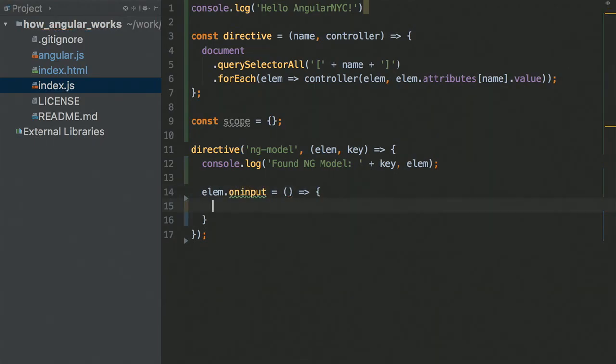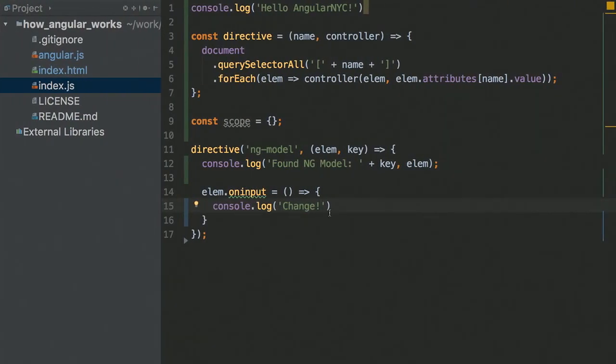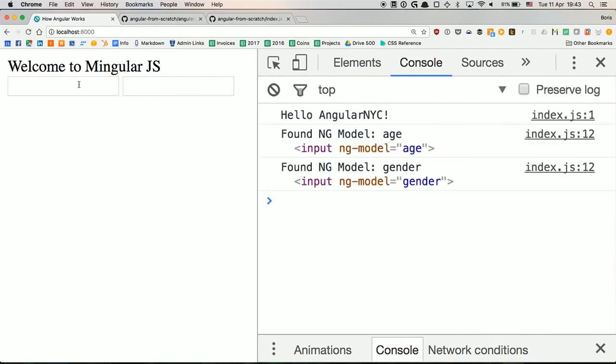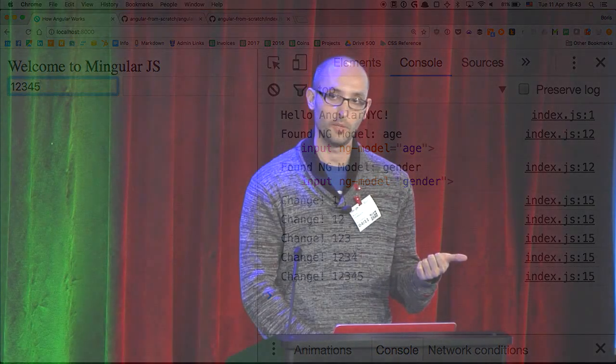Now this function is going to run every time I change something in my input change. So let's give it a try. And okay, perfect. We see the change, but we don't see the value. And that's pretty easy also. All we can do is element value. And this should give us the value of the input. Excellent. So we can listen to changes on the input.